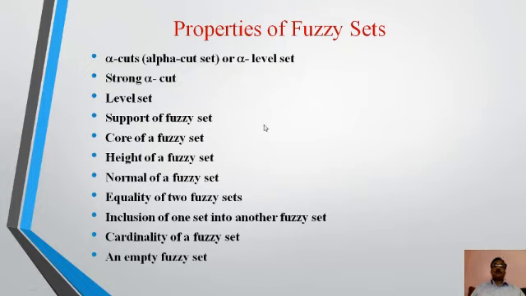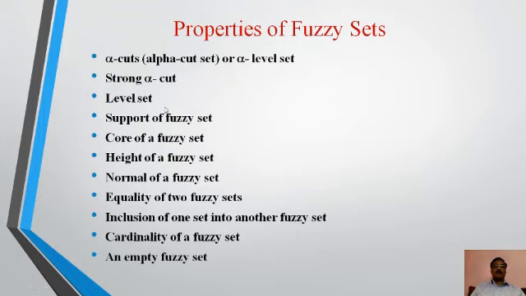Now we have some properties of fuzzy sets. This is detailed study of fuzzy set theory. In this part we will discuss alpha cut or alpha level set, strong alpha cut, level set, support of fuzzy set, core of a fuzzy set, height of a fuzzy set, normal of a fuzzy set, equality of two fuzzy sets, inclusion of one set into another fuzzy set, cardinality of fuzzy sets, an empty fuzzy set.